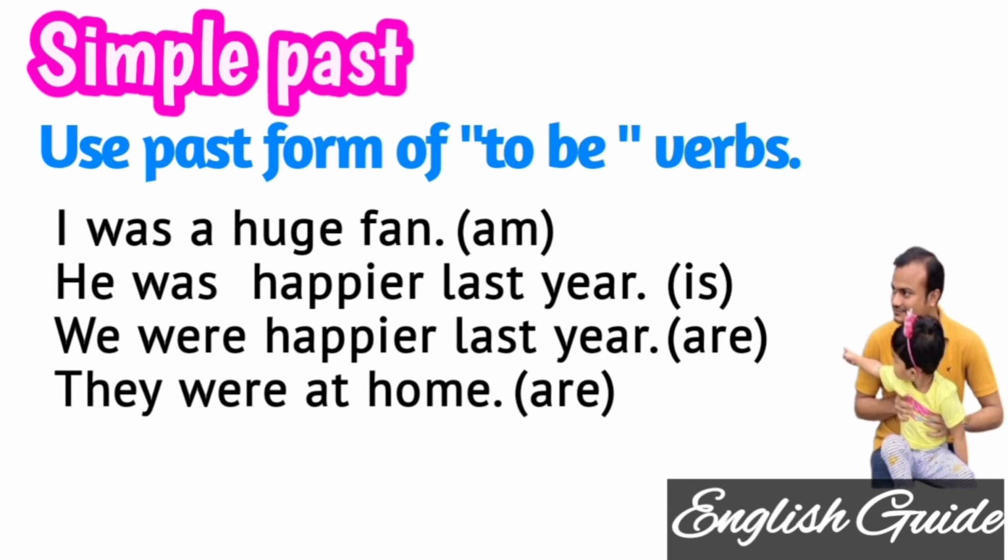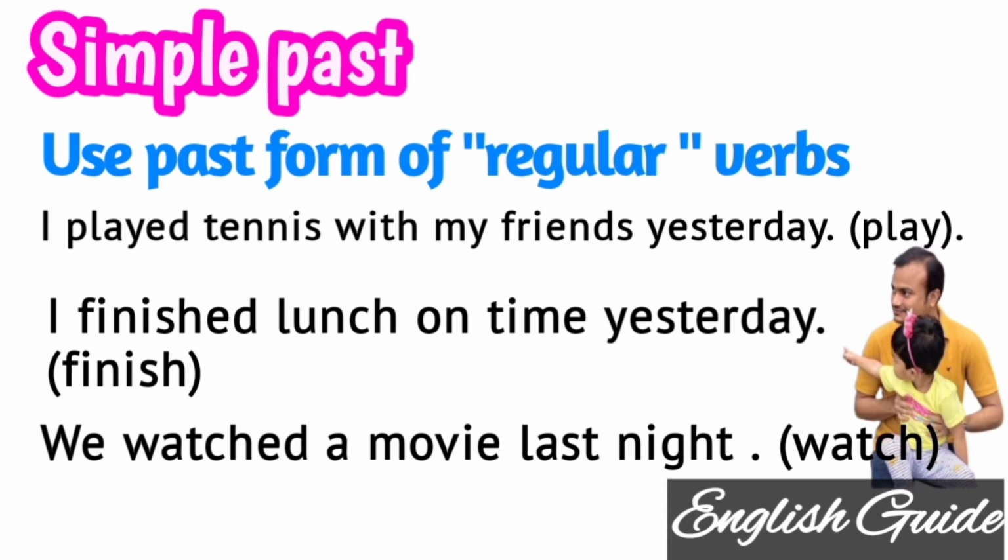Let's come to the next form of simple past, that is the use of the past form of the regular verb. Simple only, like I played tennis with my friends yesterday. It is the past form of the base verb play, used as played, and the time mentioned is yesterday, not today. I finished lunch on time yesterday, the past form of finish. And last, we watched a movie last night, the past form of watch.